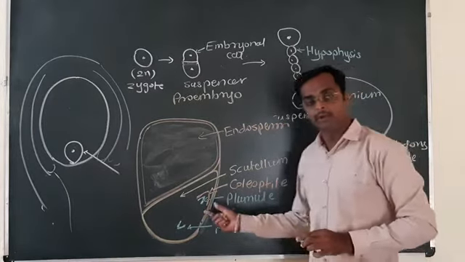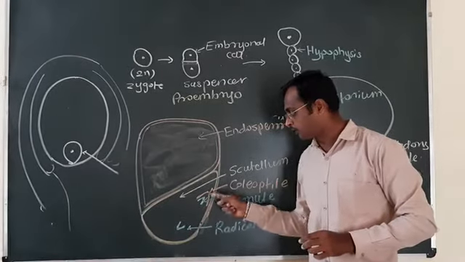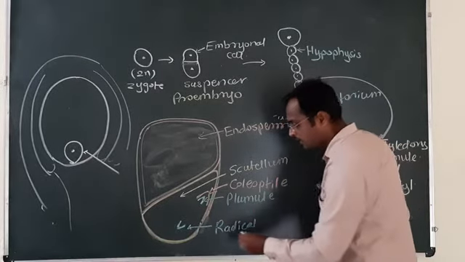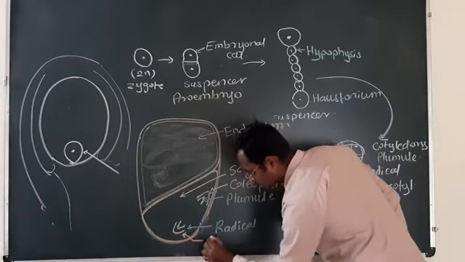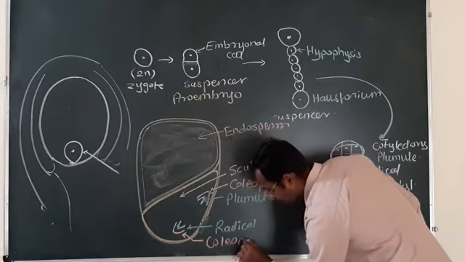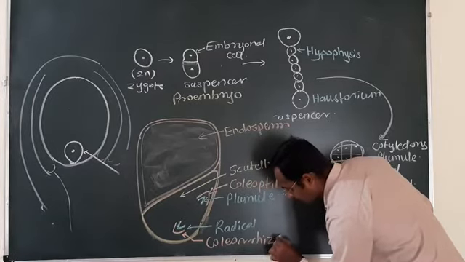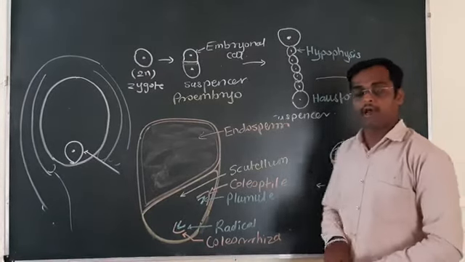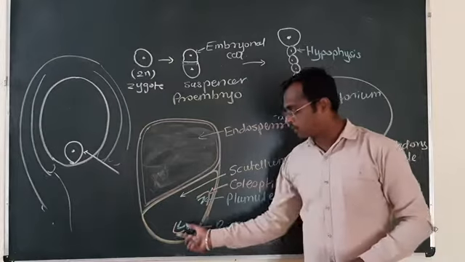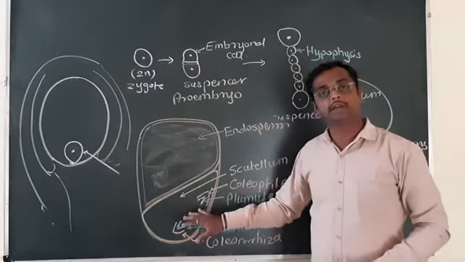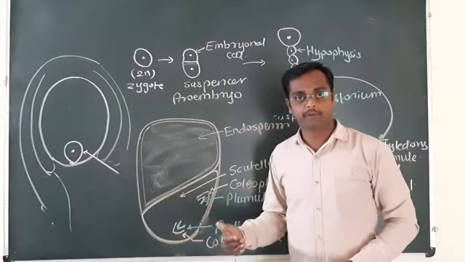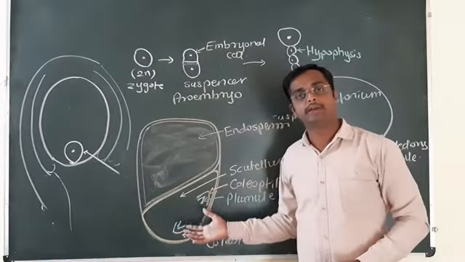The plumule is protected with a protective sheath called as a coleoptile, while the radicle is protected with a protective sheath called as a coleorhiza. This structure is present in the monocot. The very well known example of monocot is maize.